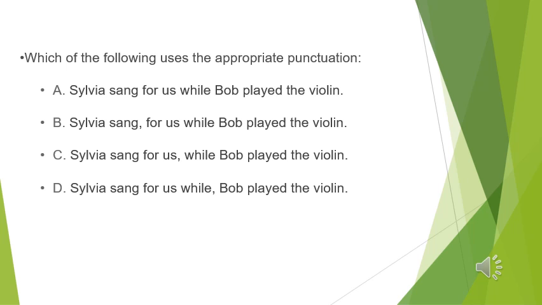Look at the second sentence. Sylvia sang, comma, for us while Bob played the violin. This is not right. We don't use a comma after sang, after the verb here. Number C, Sylvia sang for us, while Bob played the violin. We don't use a comma before the subordinator here, while. Let's move to D. Sylvia sang for us while, comma, Bob played the violin. We don't use a comma after while. So the right answer, number A.